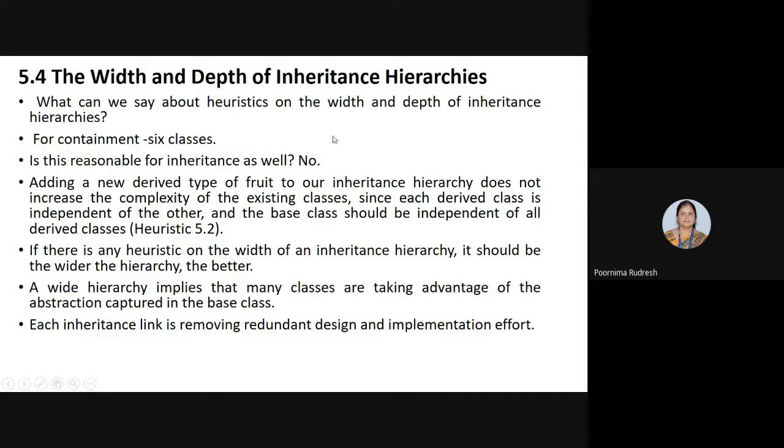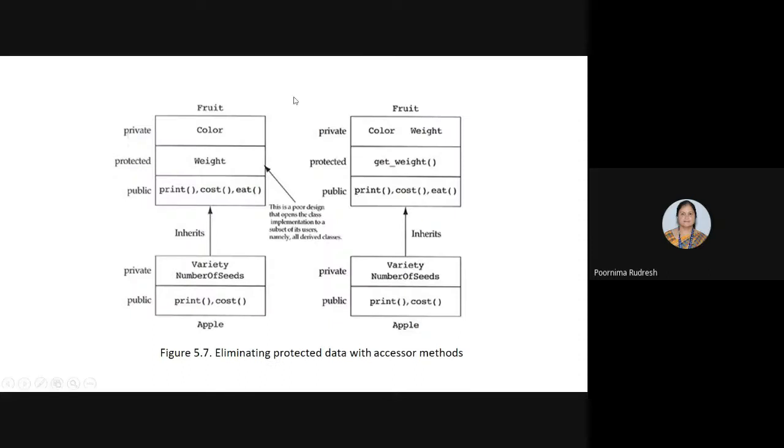But is this reasonable for the inheritance relationship or inheritance hierarchy? No, because adding a new derived type of fruit to our inheritance hierarchy does not increase the complexity of existing classes. So if we consider this, Fruit is there. If we add Apple, and for Apple we can add one more subclass, or for the Fruit class itself we can add more subclasses.